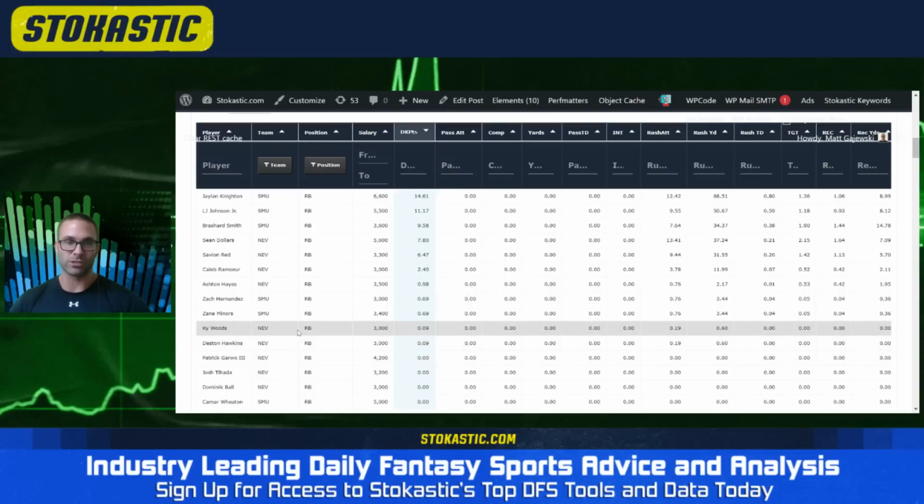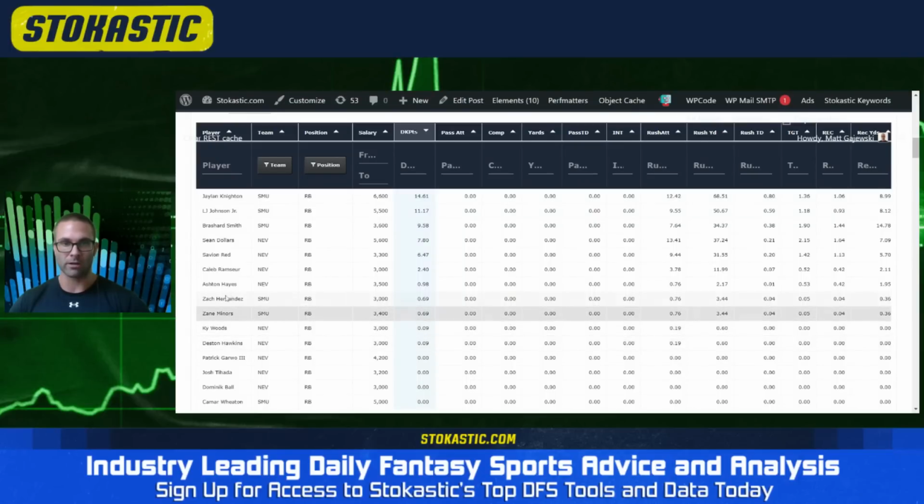That makes them 4th string at best in a game where they're going to get slaughtered. Just not too much to see here. For me, it's maybe throwing a dart on Red because of price, or in GPPs, it would have to be pretty big GPP, but Dollars perhaps. Not my favorite plays overall.